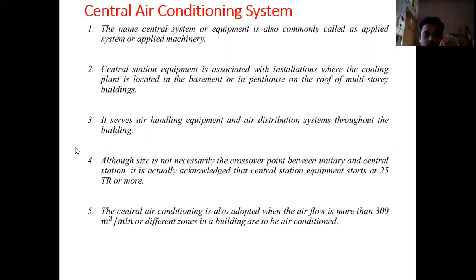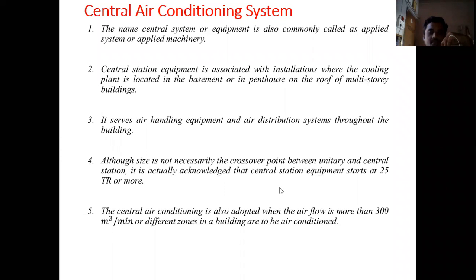Now, in a central air conditioning system, air handling equipment and air distribution systems are used. Air handling equipment will be mounted at the basement of a building, and from that basement the air handling unit, that is also called the air conditioning system, meaning the cooling coil, air will be allowed to pass over the cooling coil. Then it will be passed over the different zones of a building, to the different rooms where we need to provide air conditioning.